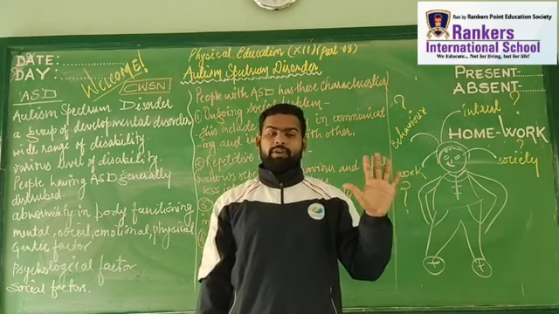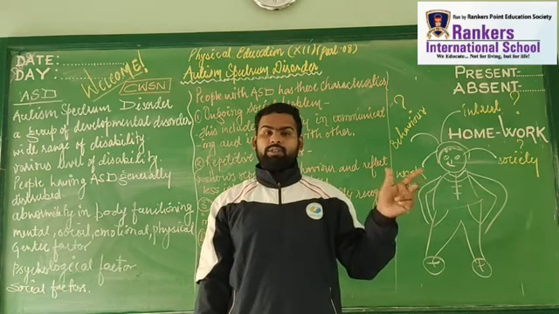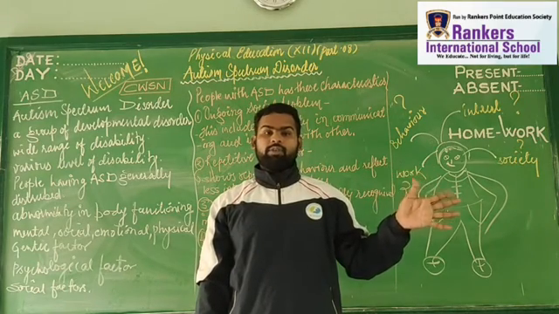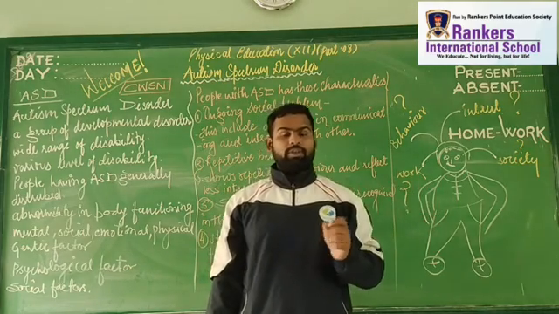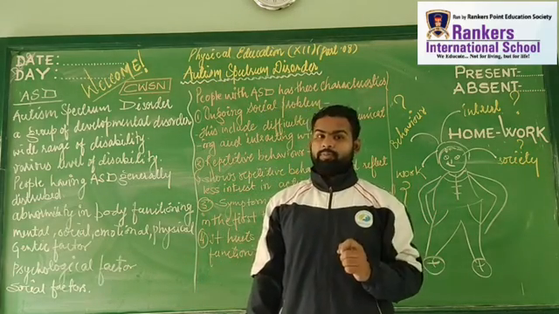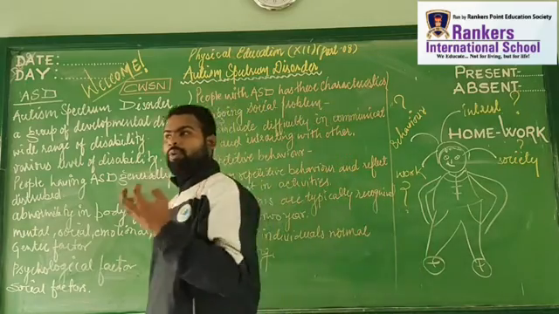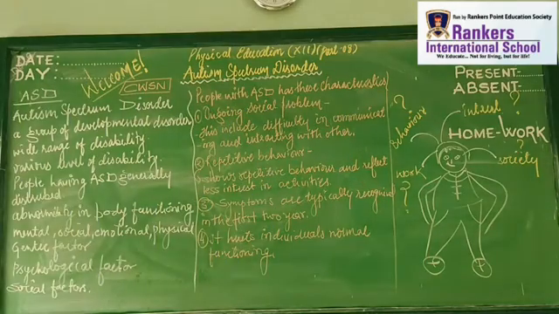You are aware that we have five sense organs: eye, nose, ear, tongue, skin. If any kind of problem occurs in these sense organs, definitely there will be a problem.